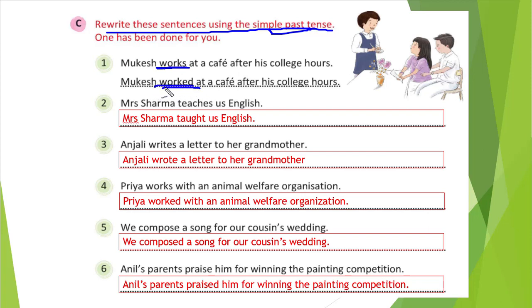You should remember all these second form and third form. So Mukesh worked at cafe after his college hours. So we have changed only the verb, work, in the place of works. In the place of works, we wrote only worked. Right? We just changed the verb. We just wrote the verb in the second form. That only we have done. The remaining part we wrote the same. So in this task, whenever we are creating simple past tense, what do we need to do? We just need to write the verb in a second form or simple past tense form. That is the only thing here.